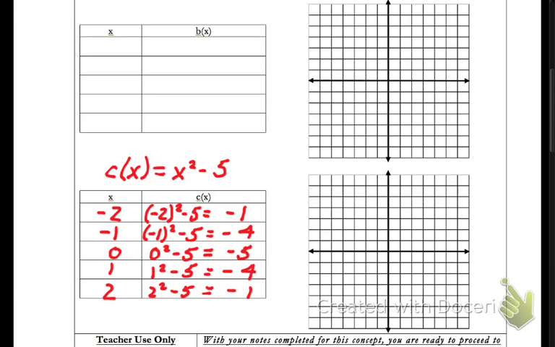So notice I've got some y values that are the same, in fact. And so if I go and graph this on the coordinate plane here, I've got -2, -1. I'll start there. And I've got -1, -4. 0, -5, 1, -4, and 2, -1. Now the shape this makes is not a line, it's called a parabola, and you'll learn more about those later. But it's got some symmetry to it, and we can graph a nonlinear function much like a linear function. It's just not going to be a line.